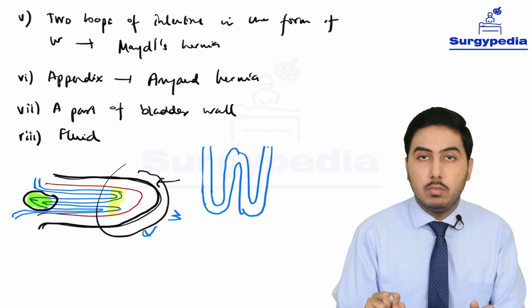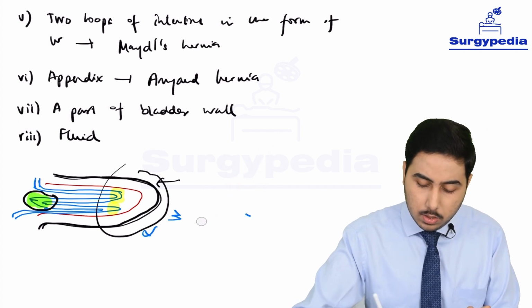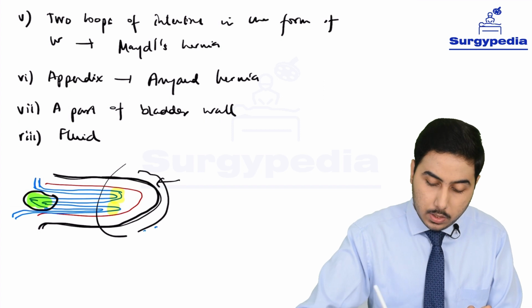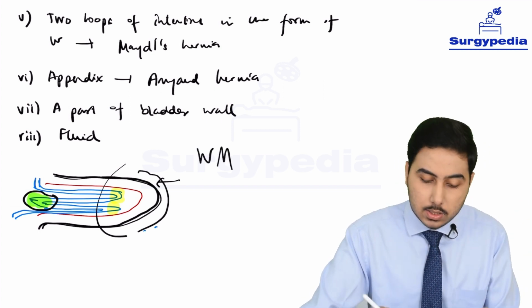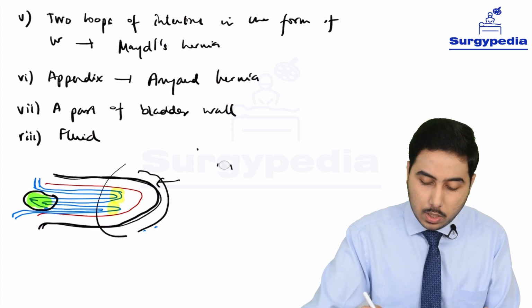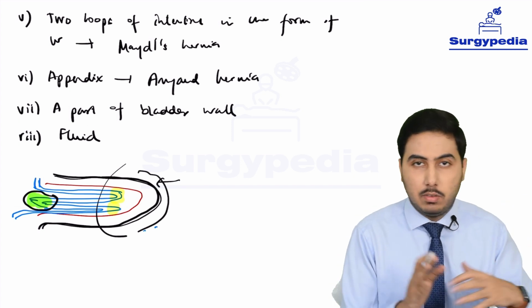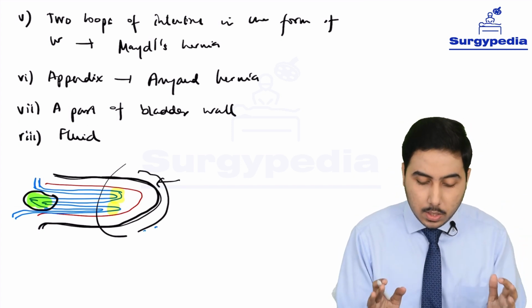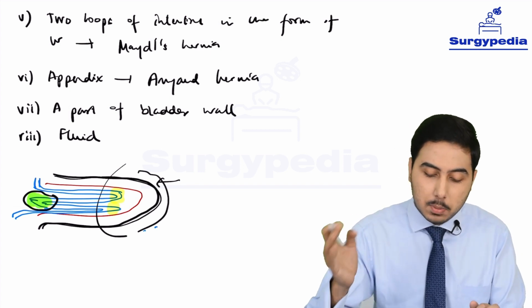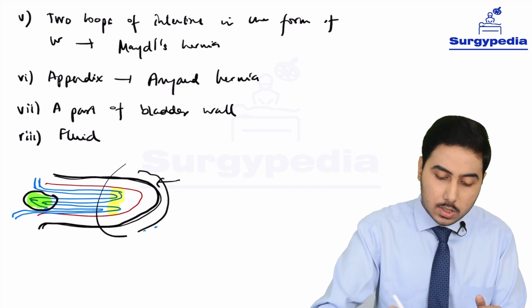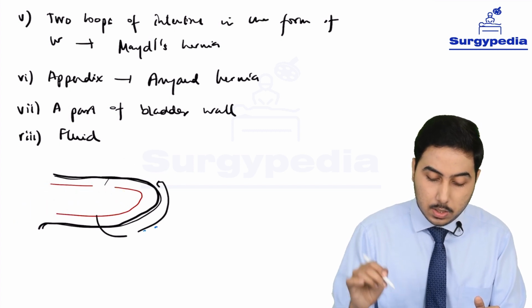So that is the problem with this Maydl's hernia, and you can remember the name that it is W. So it is W, if you just invert it, it becomes M. So Maydl's is associated with this W kind of thing. Whenever you are trying to remember these names, a lot of times it can get confusing, whether Littre's, whether Richter's, whether Maydl's. So in Maydl's you have this sort of hint. Again, in appendix you also have A for A. So Amyand's hernia, content is appendix. So it is simple that the content is just the appendix, that is known as Amyand's hernia.